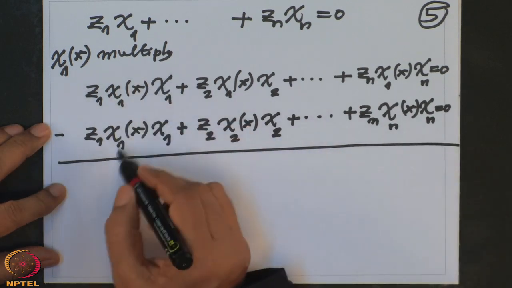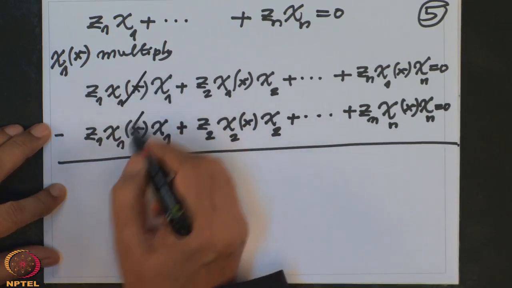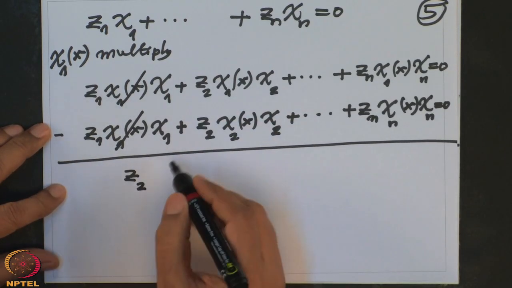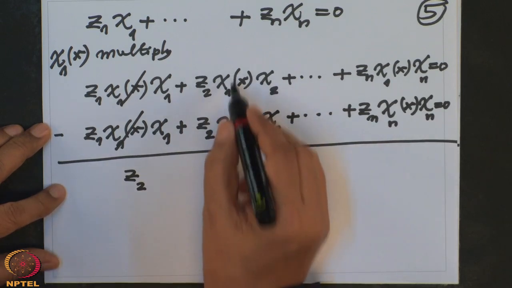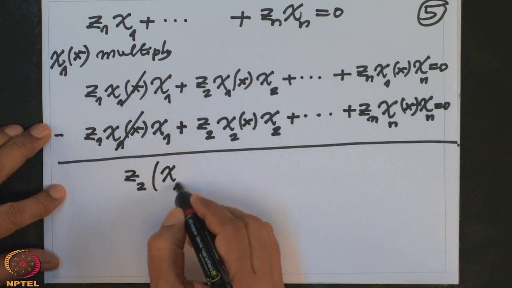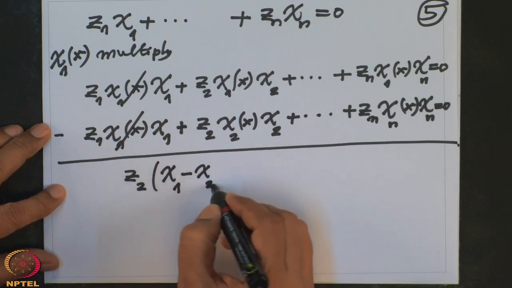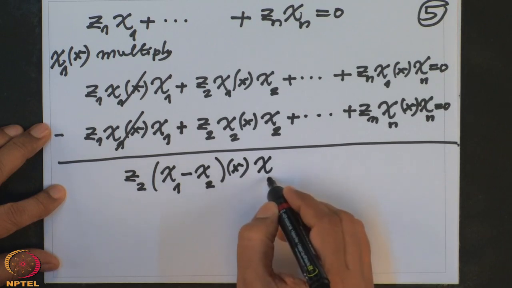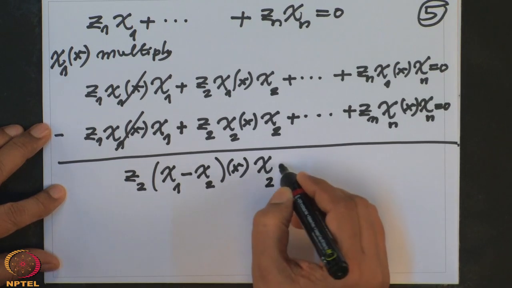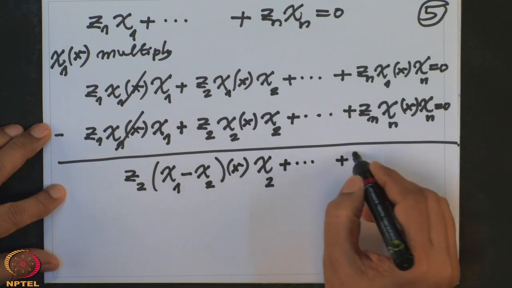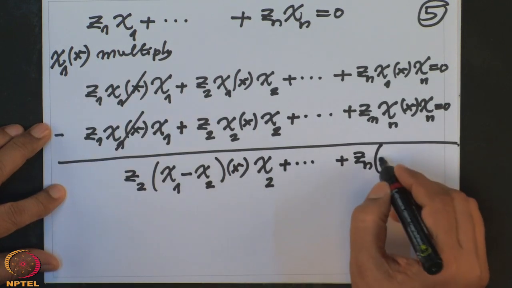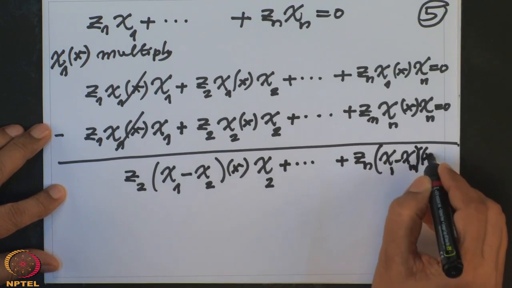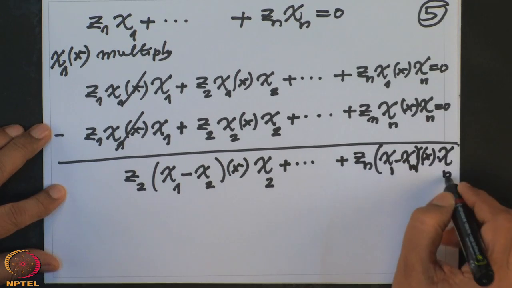The first term gets cancelled, that is how I multiplied. This gets cancelled with this, and here what do you get? You get z2 times the term chi1(x) minus chi2(x), times chi2, and so on, zn times chi1(x) minus chi-n(x), times chi-n, and this is 0.